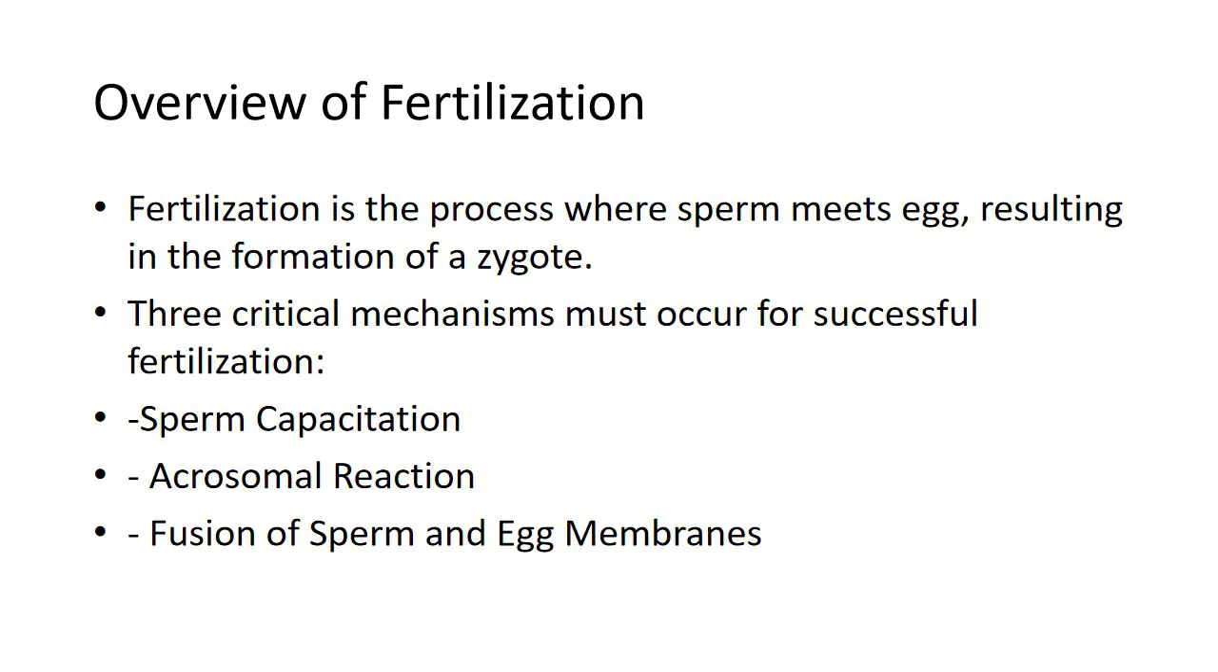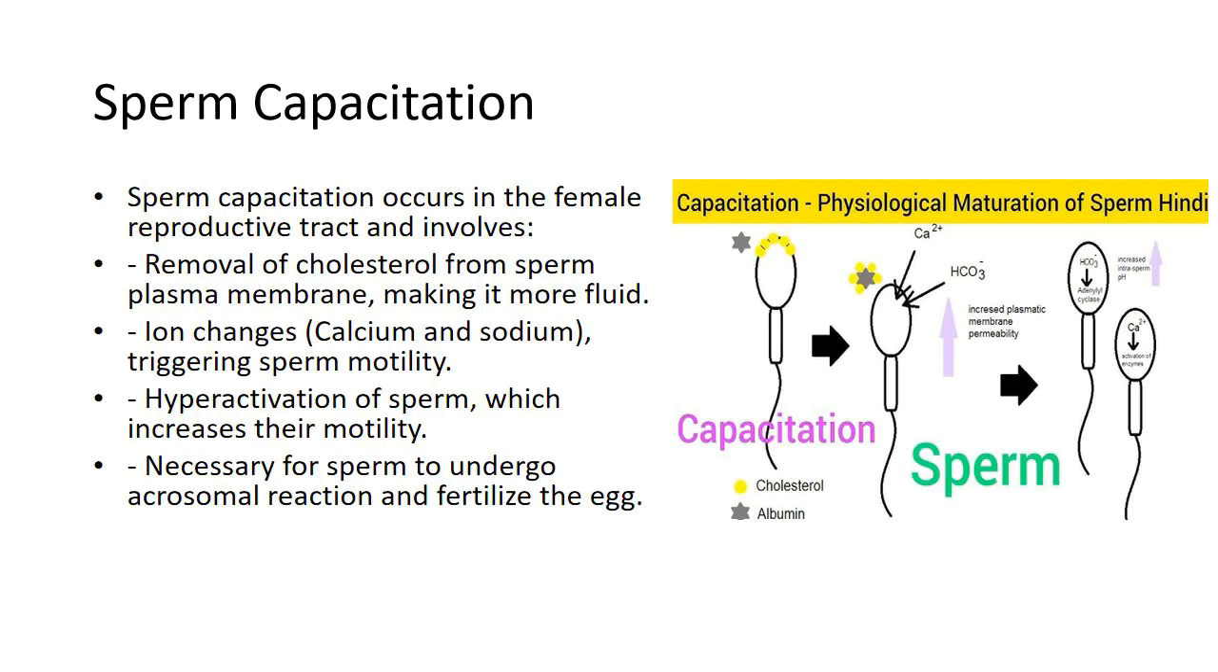Let's break down each mechanism. 1. Sperm capacitation. Capacitation refers to the biochemical and physiological changes sperm undergo after ejaculation and during their journey through the female reproductive tract. These changes are necessary for sperm to gain the ability to fertilize an egg.